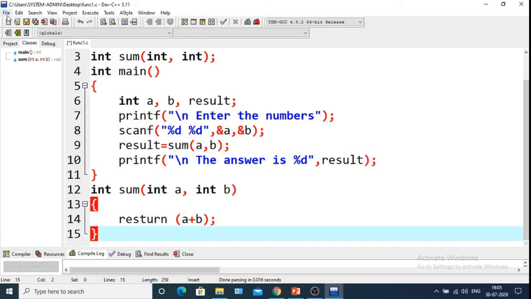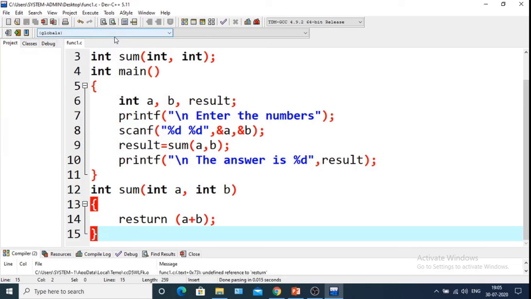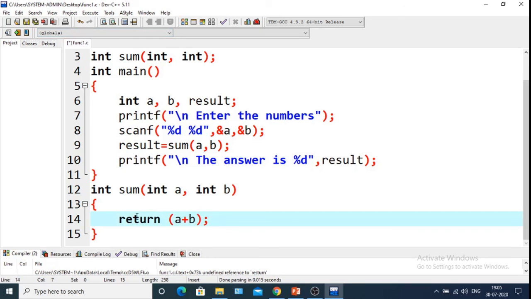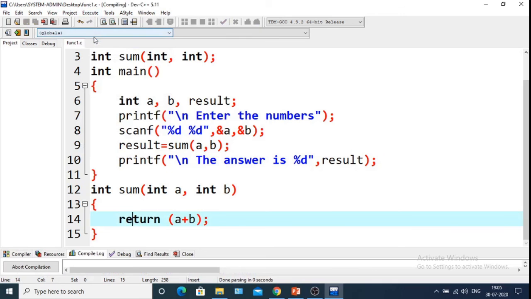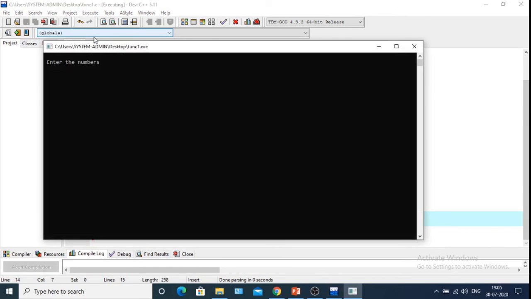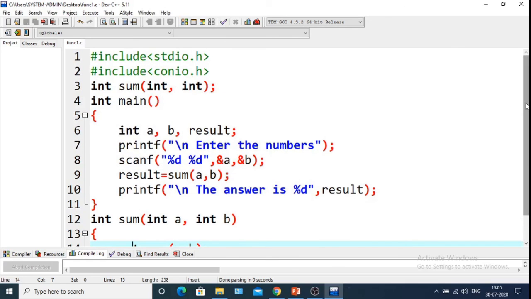So let's save the program, and after that I will compile and execute. Enter the numbers 4 and 5 and the answer is 9. So this was another program of function calling.